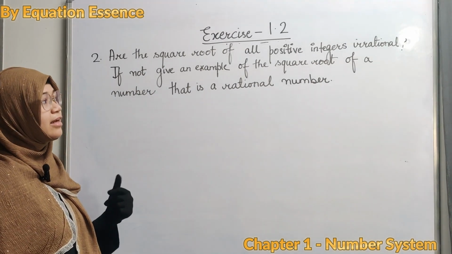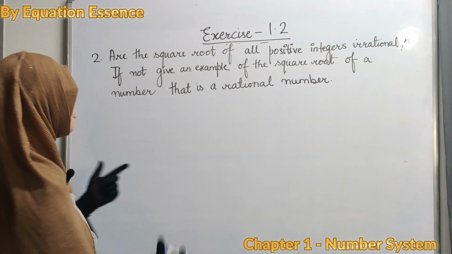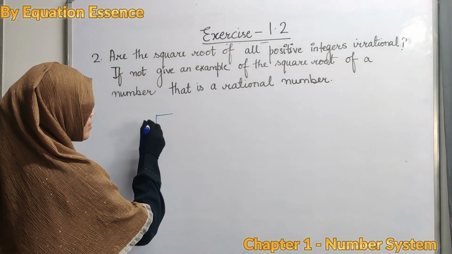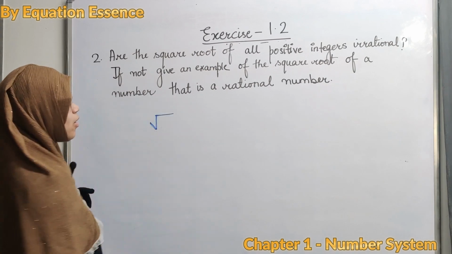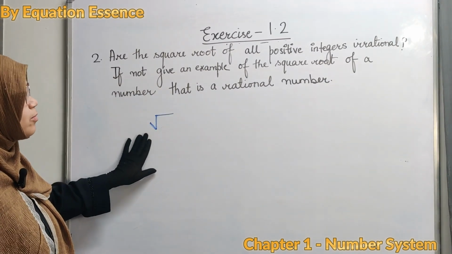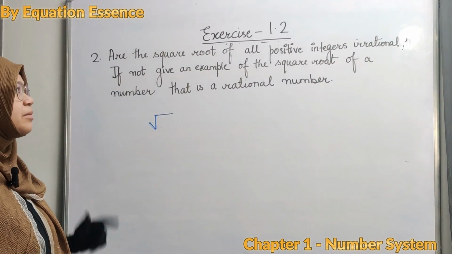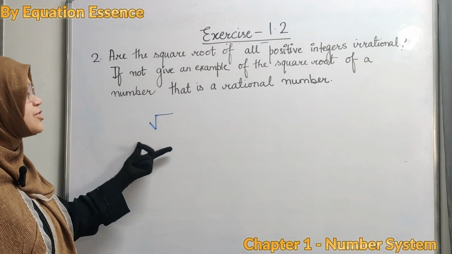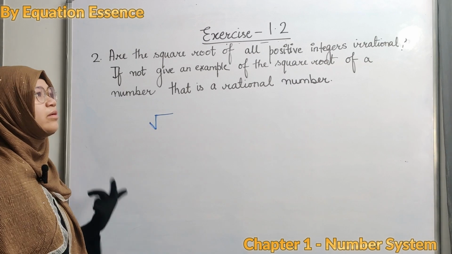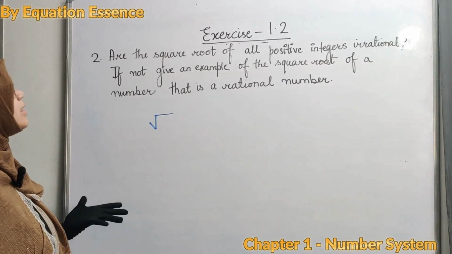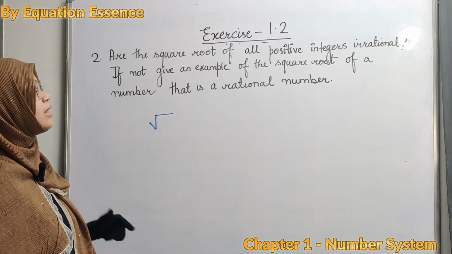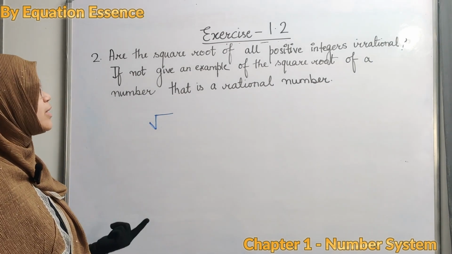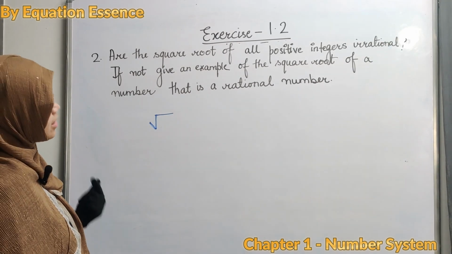What we have studied is that irrational numbers are in the form of square roots. So are all of them irrational? No. All the numbers which come under square roots are not irrational. Some numbers that come under root have perfect square roots, and those square roots come under rational numbers.